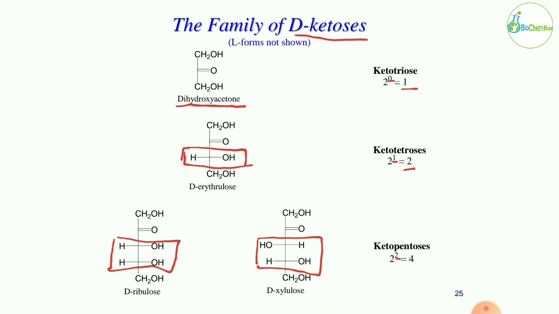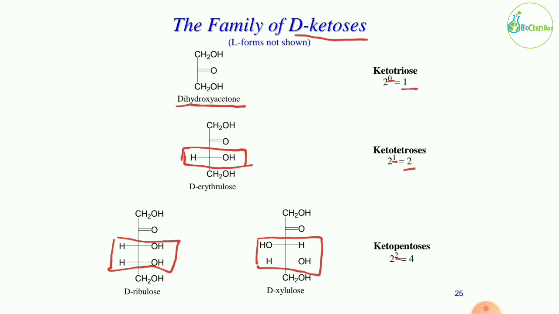Right. Then in the D-erythrulose form, the hydroxyl group is at the right side on the third carbon. So if we look at the L form, the hydroxyl group will be present at the left side, because the L form is the mirror image of the D form. Right, so now we are going to look at